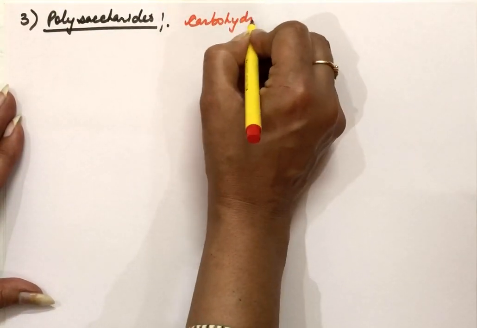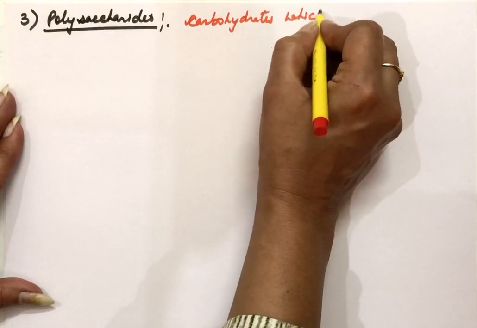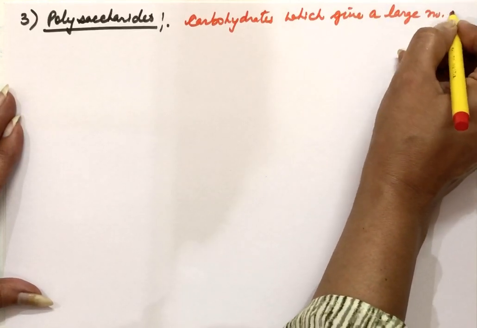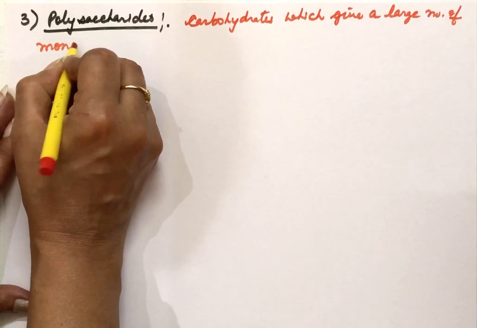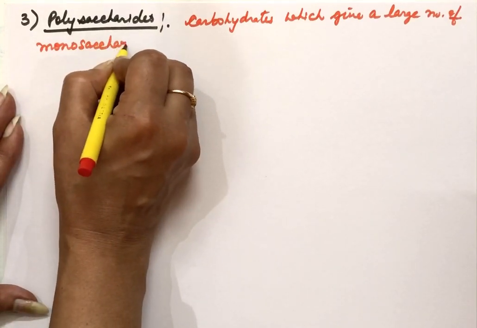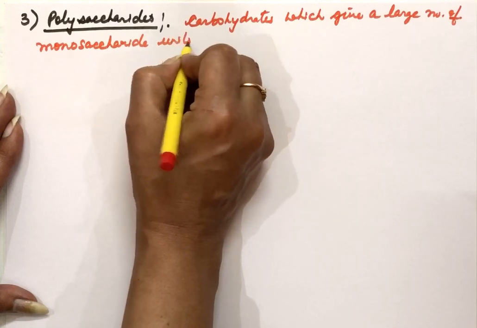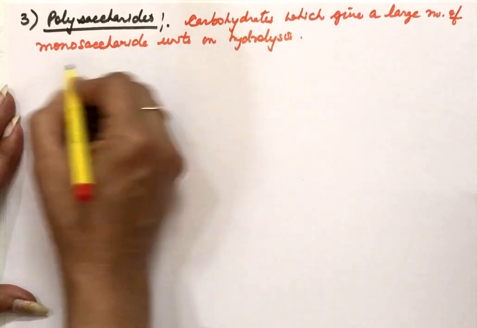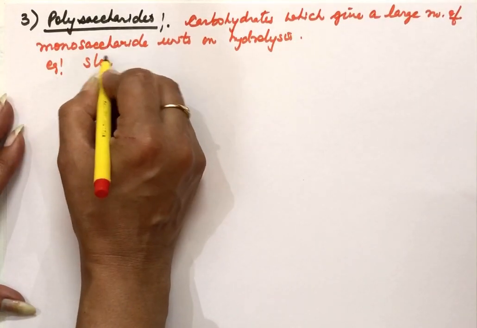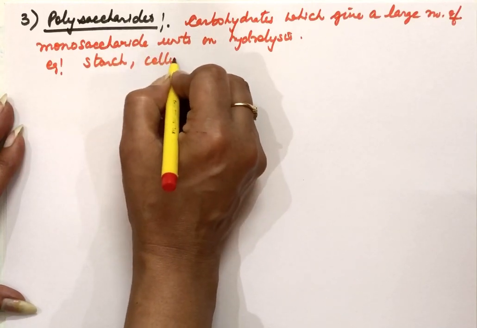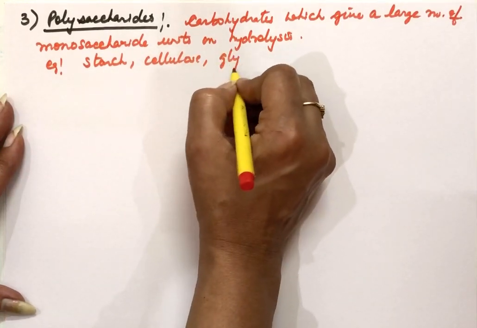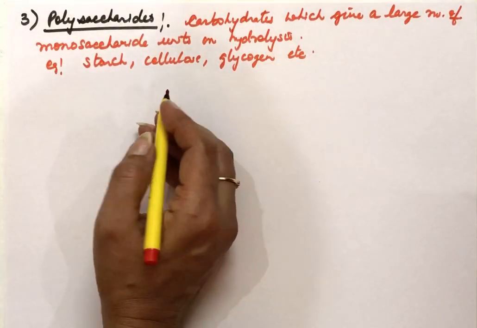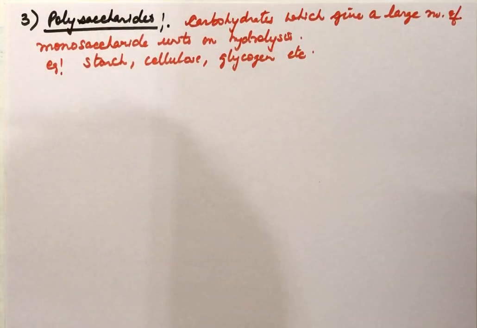Carbohydrates which give a large number of monosaccharide units on hydrolysis are known as polysaccharides. And examples of polysaccharides are starch, cellulose, glycogen, gums. All these are polysaccharides because on hydrolysis they are giving number of monosaccharide units. Starch, cellulose, glycogen. And polysaccharides, they are not sweet in taste.